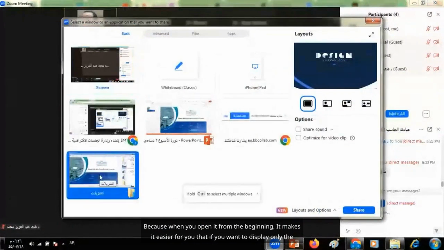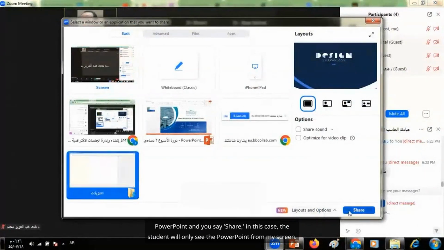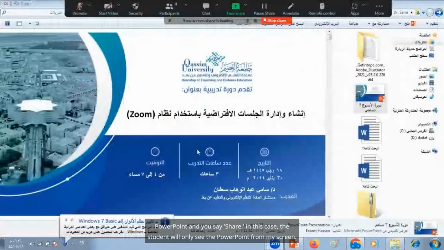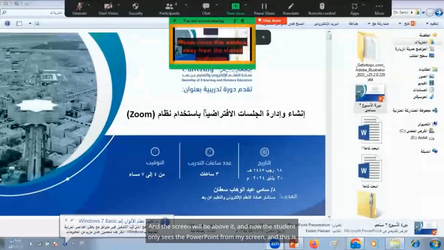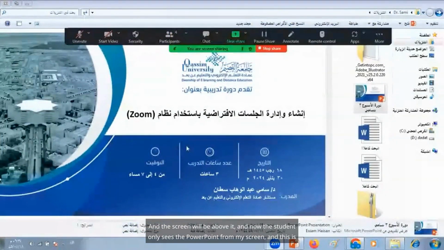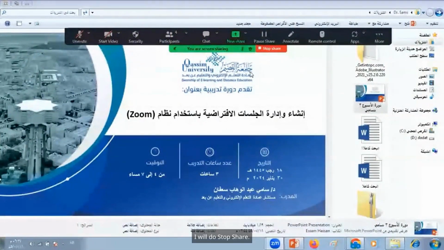If you want to display only the PowerPoint and you say share, in this case the student will only see the PowerPoint from my screen, and the screen will be above it. Now the student only sees PowerPoint from my screen. And this is something very nice. He doesn't see the file that I'm displaying through it. I will do stop share.